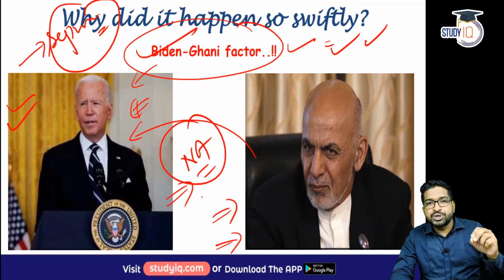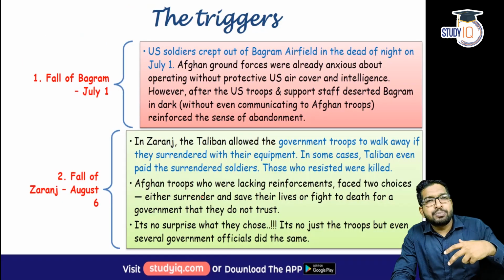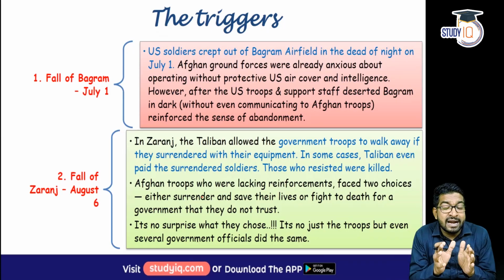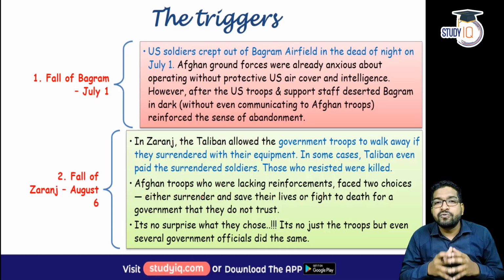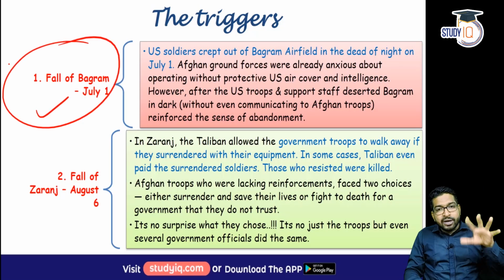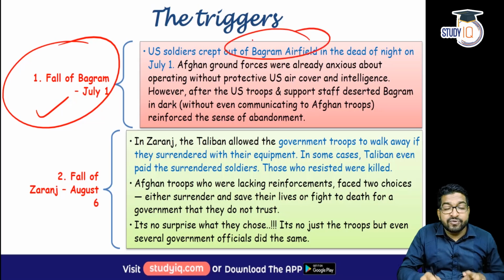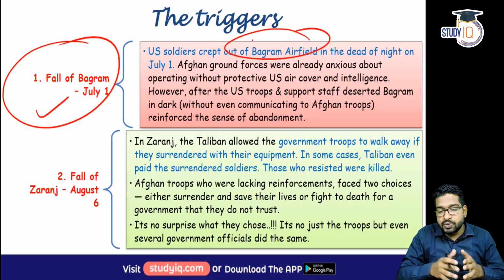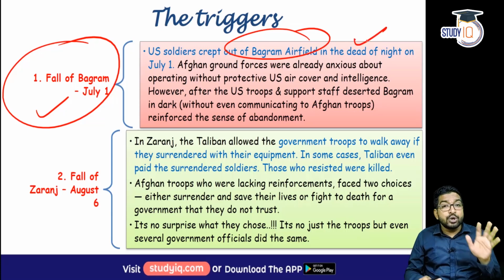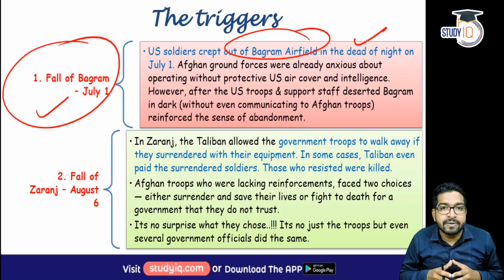But the most important factor, or the trigger, I would say, is the way Taliban captured city after city. I'll just give you two examples. Just try to understand the psyche of the Afghan forces here. The first incident took place on July 1, fall of Bagram. What happened in Bagram? Bagram airfield was left unprotected. The US soldiers, the US contractors, US support staff, they left Bagram in the dead of the night on July 1st without even informing Afghan ground forces that they are leaving.